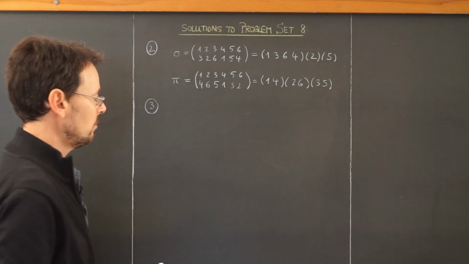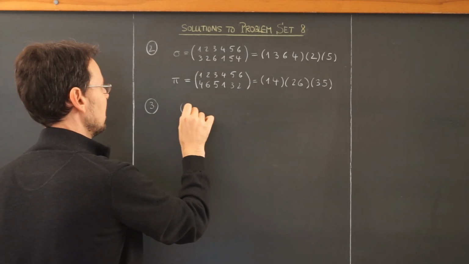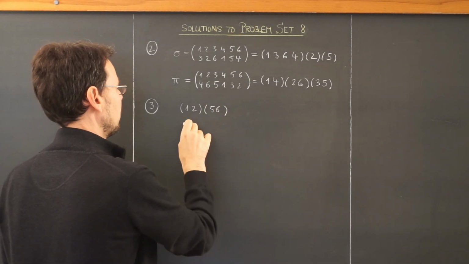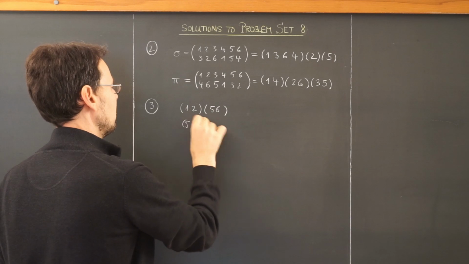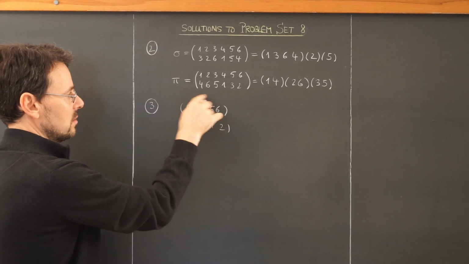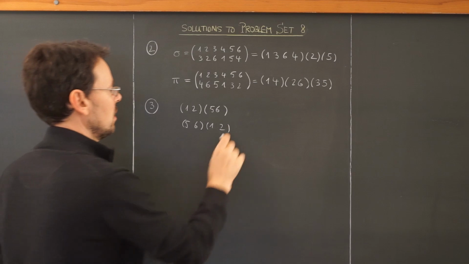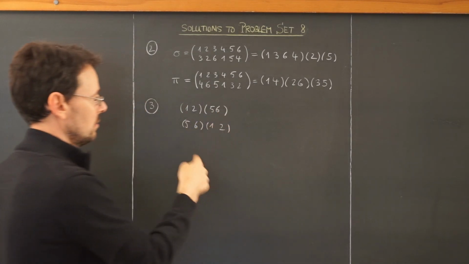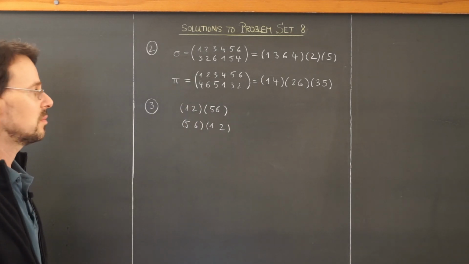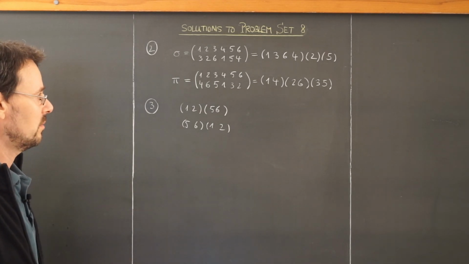Okay, number 3, also trivial, but nothing's trivial until you see it. Let's take an example. I take 1, 2 and 5, 6. And then I take 5, 6 and 1, 2. I most of the times omit this circle here for composition because it's clear that we are composing maps. So we need to show that these here are the same. This exactly means that those disjoint transpositions commute, or actually disjoint cycles. It's always the same argument.